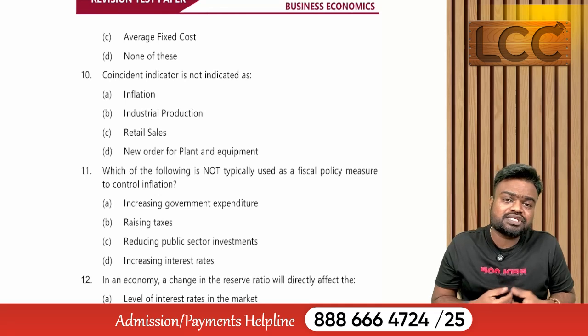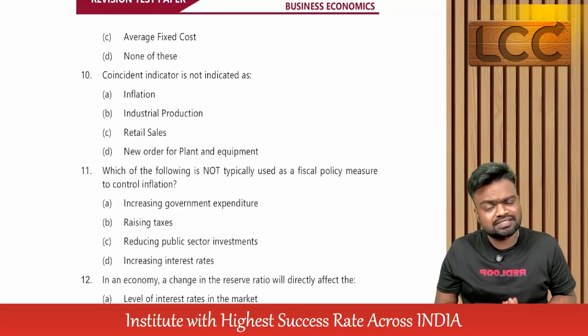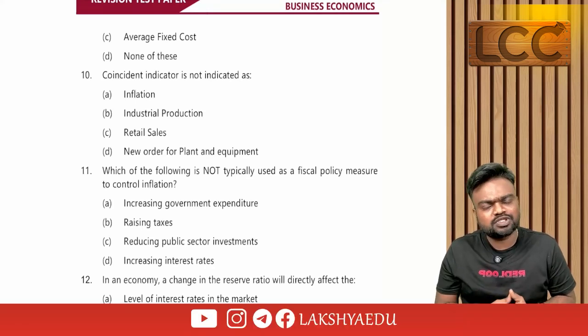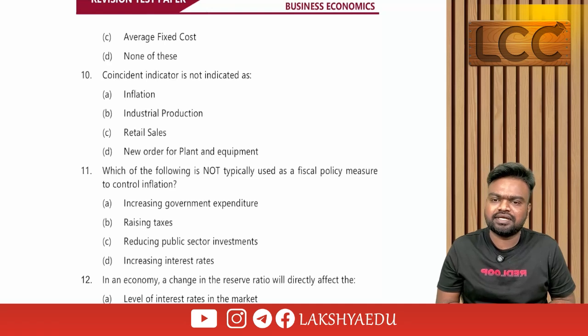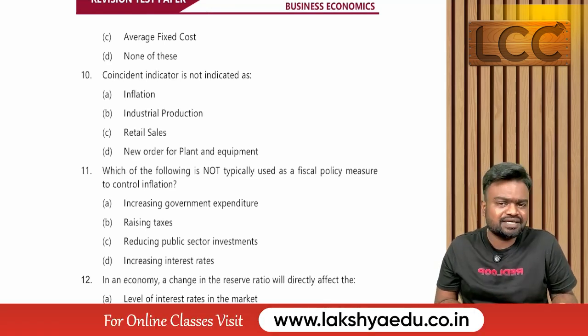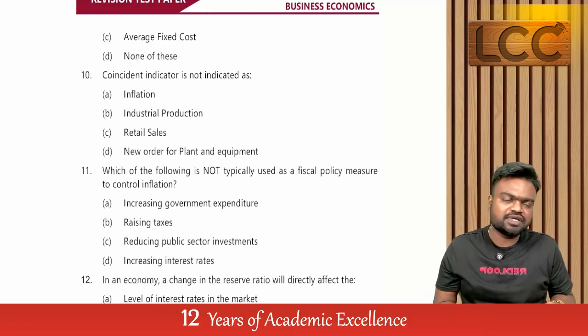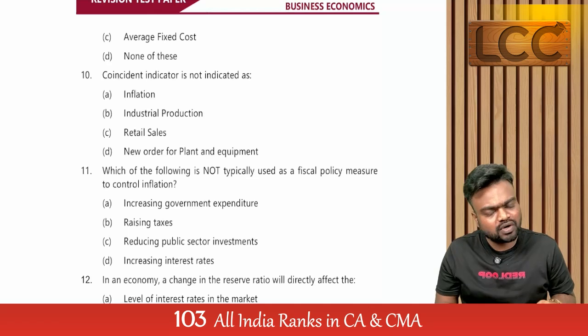What is industrial production? When there is more demand, we produce more goods. When there is less demand, we produce less goods. So simultaneous changes. Option B is also an example of a coincident indicator. What about retail sales? The same with respect to demand. If sales increase, we are in the phase of expansion. If sales decrease, we are in the phase of contraction.